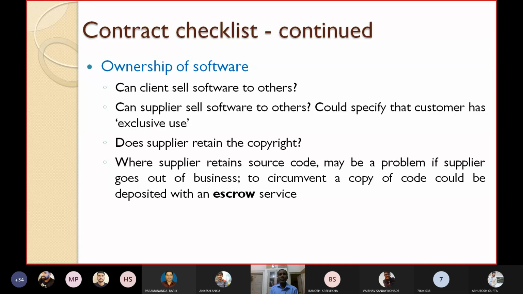Another statement is written here. It says that to circumvent this, a copy of the code could be deposited with an escrow service. With an escrow service, a copy of the code could be deposited in order to circumvent the problem.